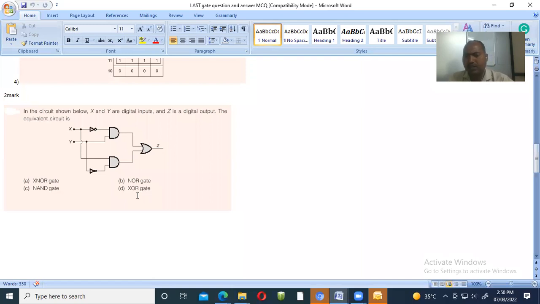We know that for the XOR combination of A and B, A XOR B is A bar B plus A B bar, so we write it as X bar Y plus X Y bar. We have already got that answer, so this combination is the XOR gate.